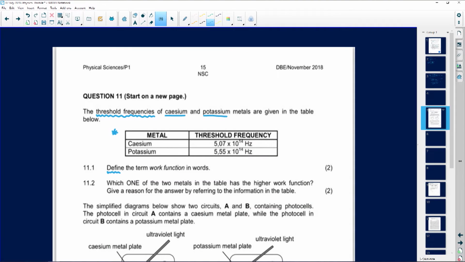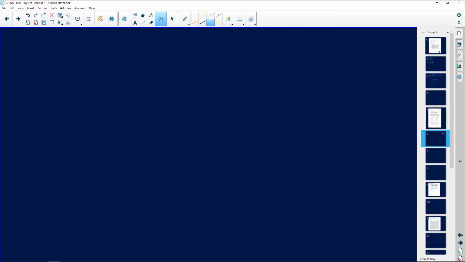So unfortunately, my darlings, you must know these definitions off by heart. And remember, most of these questions, the first question is always a definition. So if there are 6 to maybe 10 definitions in a problem, you are already banking up 20 marks. Please don't fail this because you are lazy to read. So let's see. Now we need to define the term work function, and that is for 2 marks. So how are we going to define this?